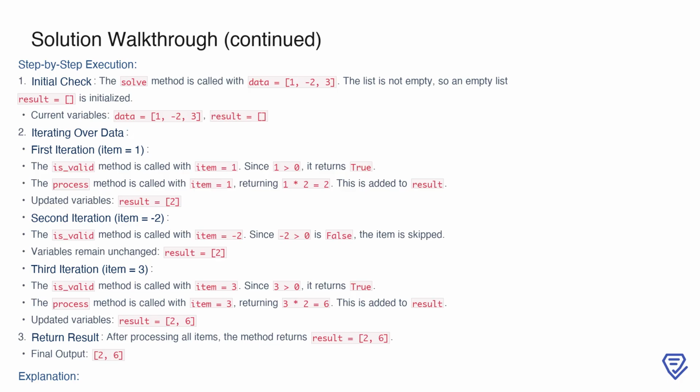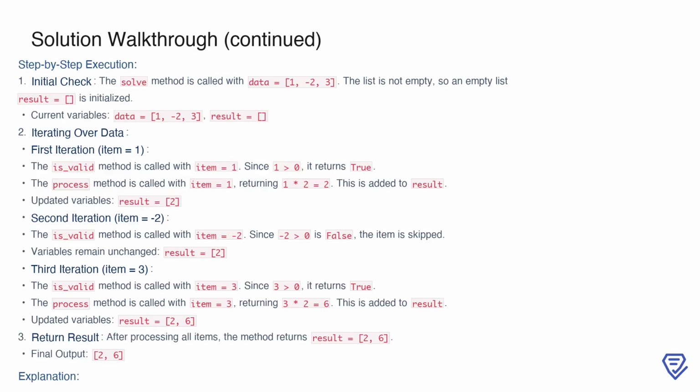Next, we consider an example where the validation and processing logic are modified. The input list is 1, -2, 3, and the is_valid method is updated to return true only for positive numbers, while the process method doubles the value of valid items. The function begins by initializing an empty result list. For the first item, 1, the is_valid method returns true since 1 is positive. The process method then doubles it, resulting in 2, which is added to result.